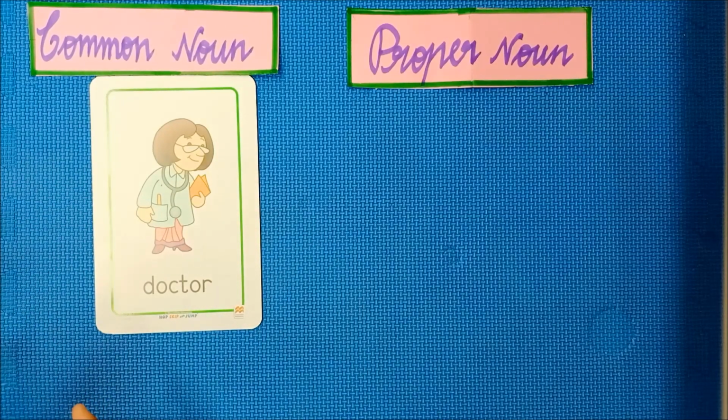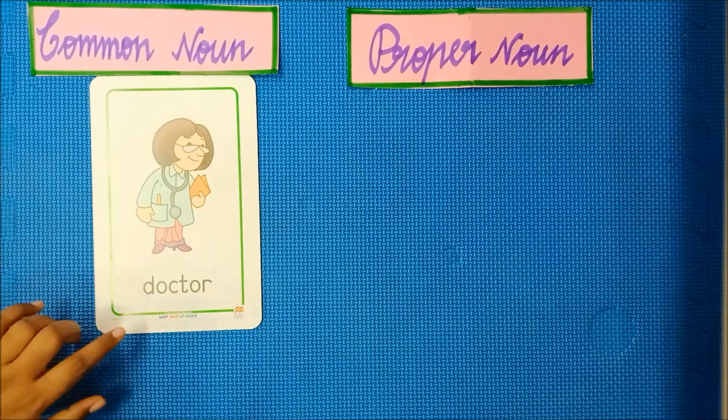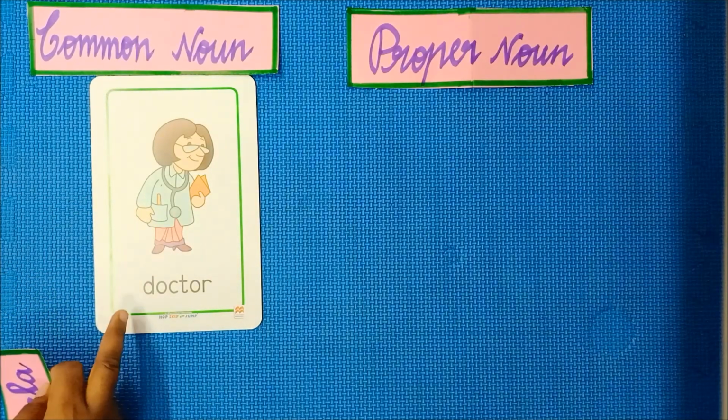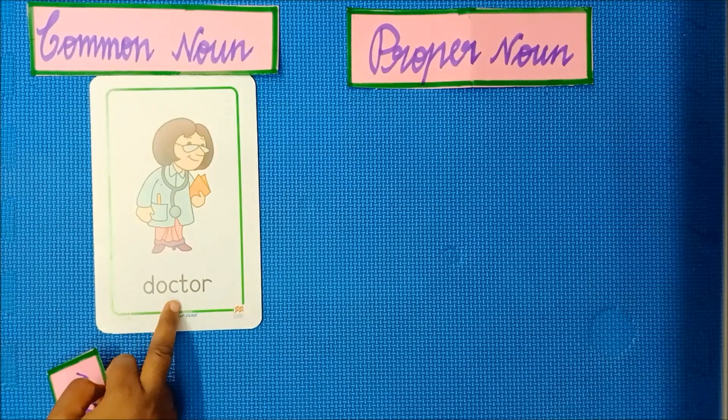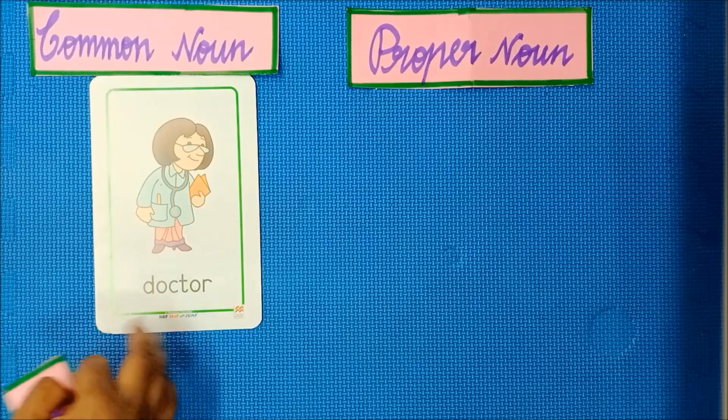Before that, children, remember all the animals and things are common nouns. When you give a specific name to an animal or thing, that is a proper noun. Now look at the given image. She is a doctor. So here doctor is the common noun because doctor is the general name.